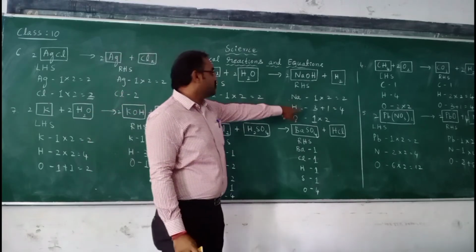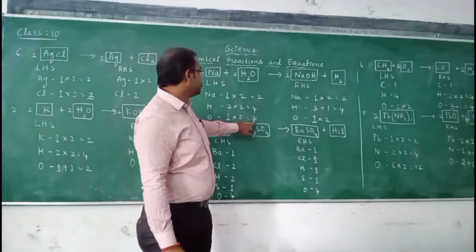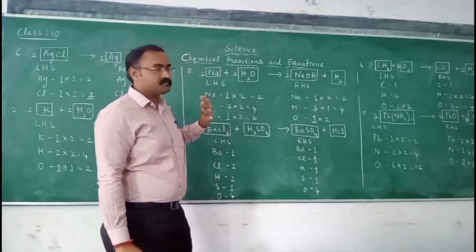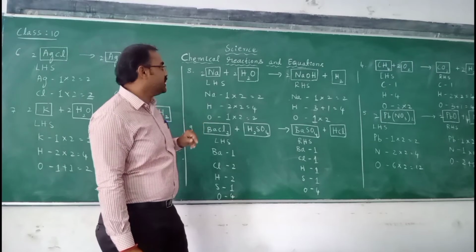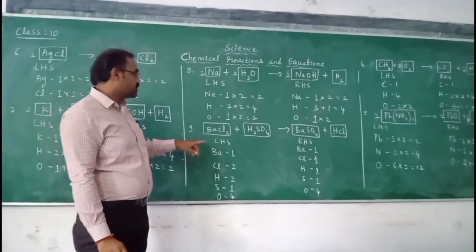So sodium 2 on both sides, hydrogen 4 on both sides, and oxygen 2 on both sides. So the equation is said to be balanced. Now let us look into one more equation.